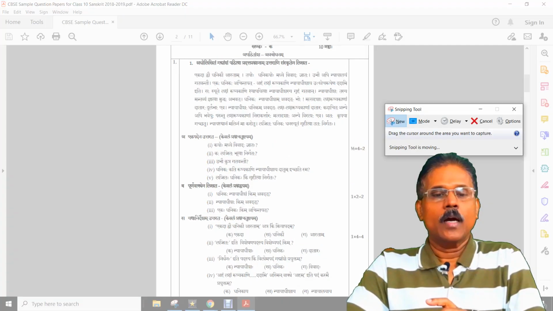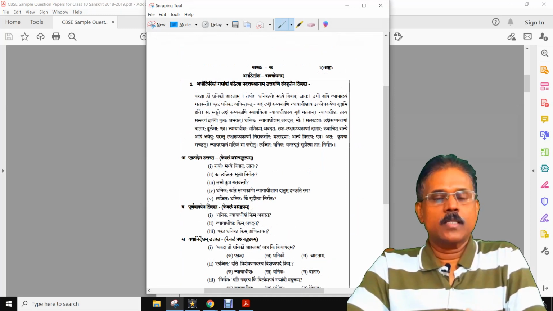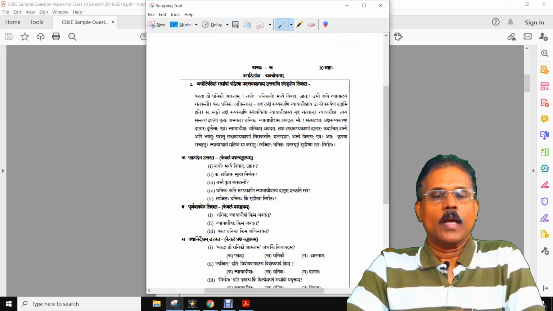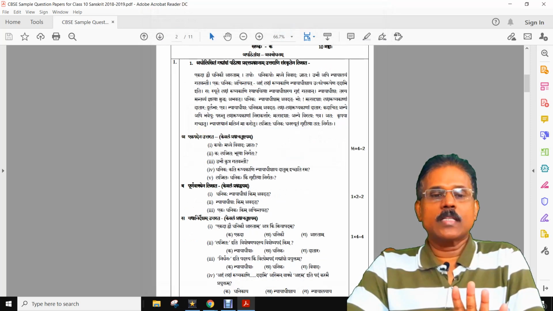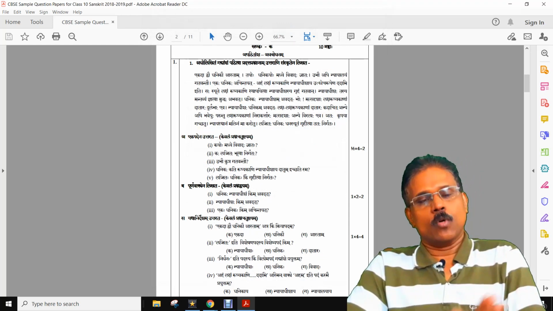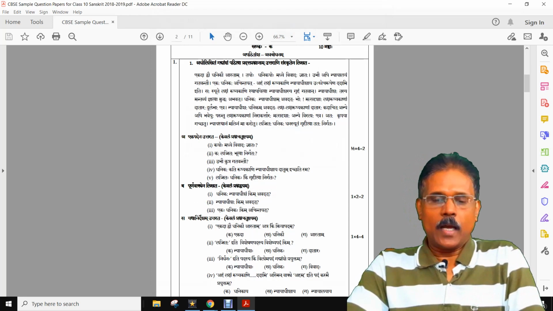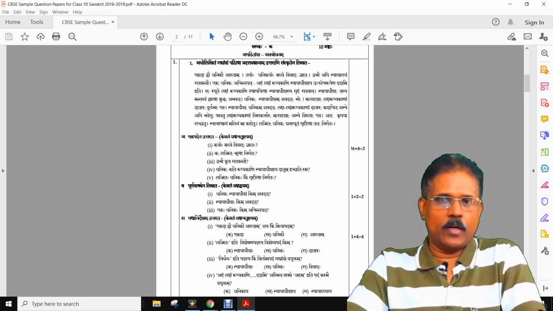I'm clicking here and dragging till here. Okay, so this is the first page. I think this is the first question I'm taking. Like that, you do all the question papers, whichever. If the next part of the question paper is from the next question paper, you open that and take that image, and you take all the images for the question paper and save them in the folder.